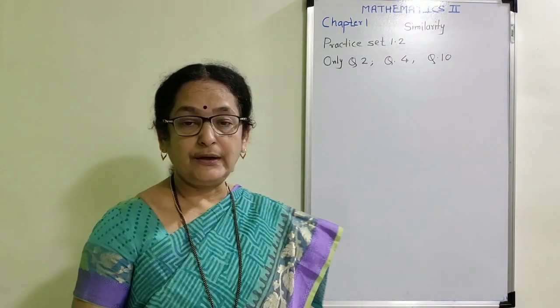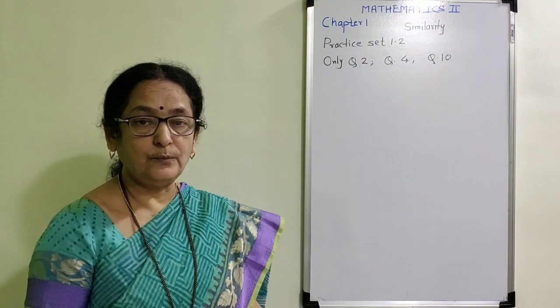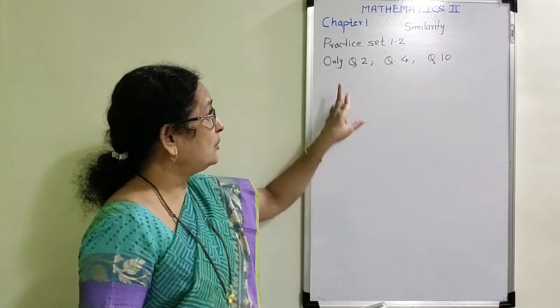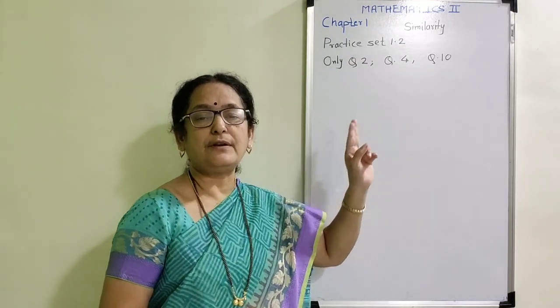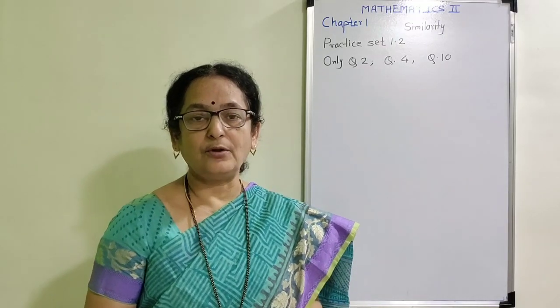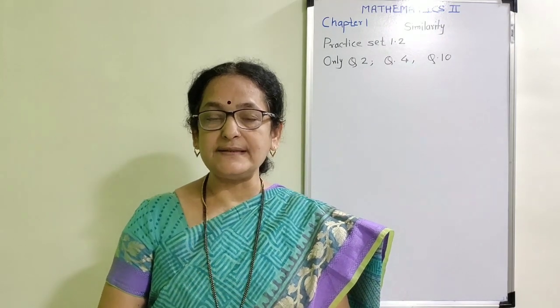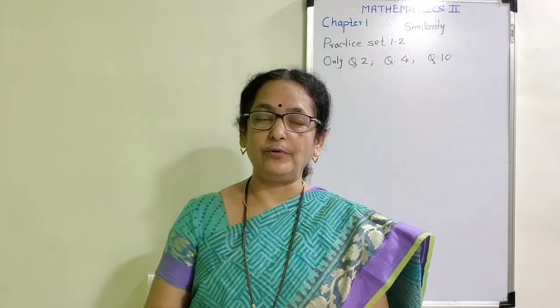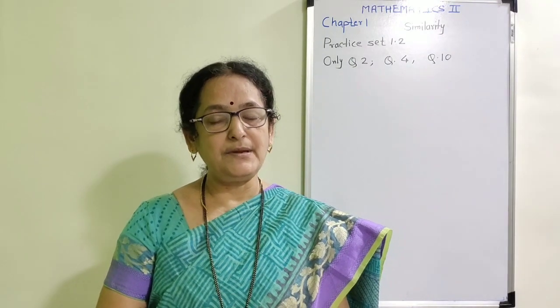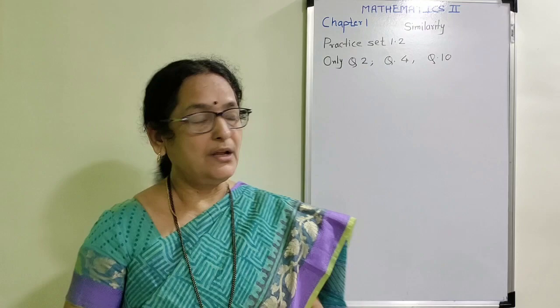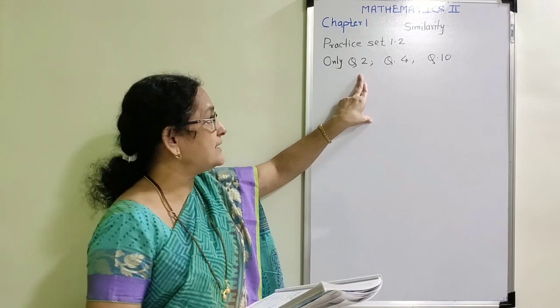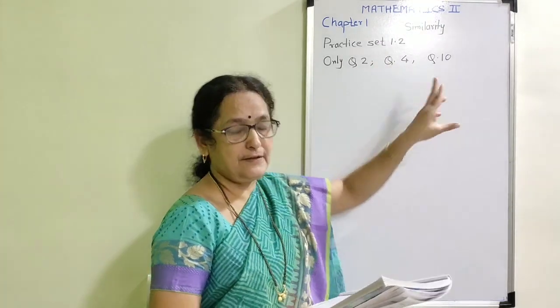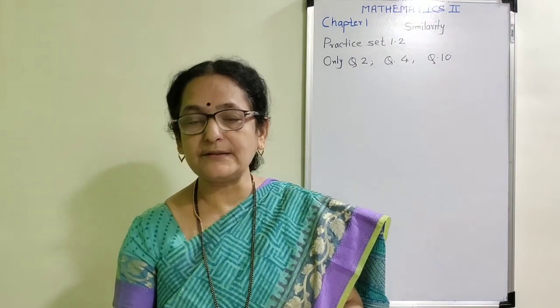Now today we are going to learn practice set 1.2. From this practice set we are going to complete only 3 questions: question number 2, question number 4 and question number 10, which are based on the basic proportionality theorem as well as its converse. All other examples are eliminated from our syllabus for this academic year 2020-21. That means from practice set 1.2 you are going to study only 3 examples, question number 2, 4 and 10. Now we are going to complete those examples.